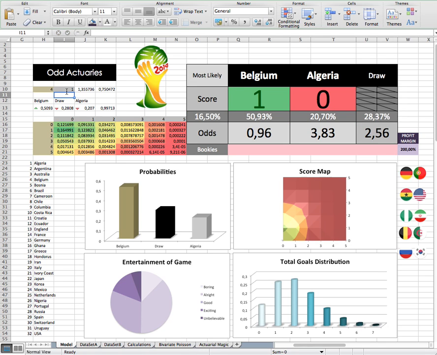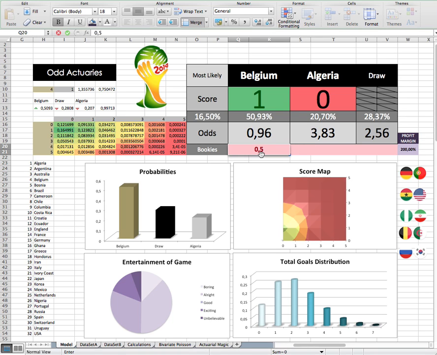Yeah, okay. Belgium, yeah, they've got a lot of players in the Premier League and stuff. Okay, so Belgium, 50% chance of them winning. 1-0 win is the most likely, 16.5% chance of that happening. Yeah, goal map 1-0 is the most likely score. Let's check what the bookies have to say and how they compare to our odds.